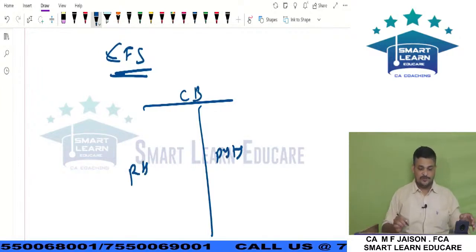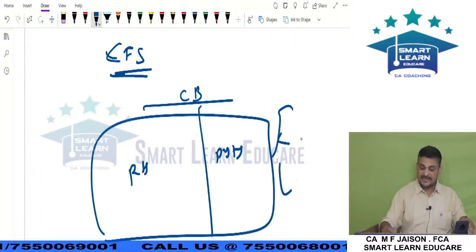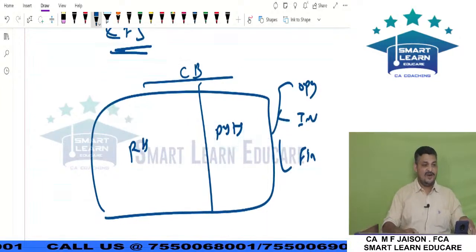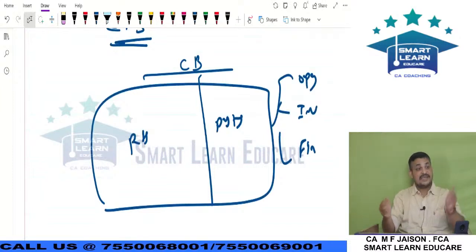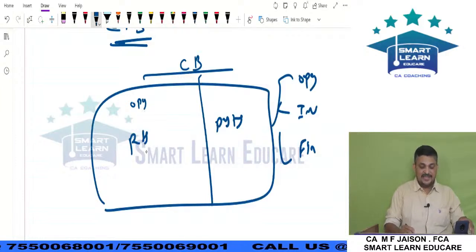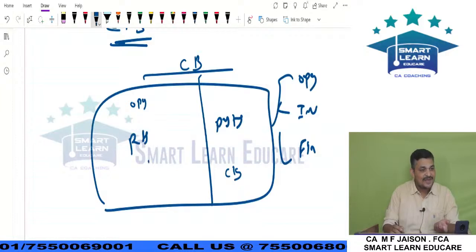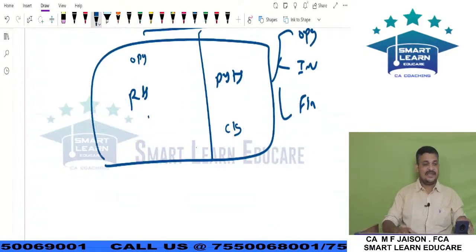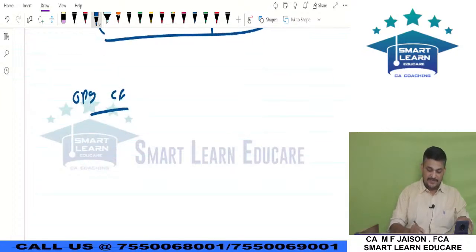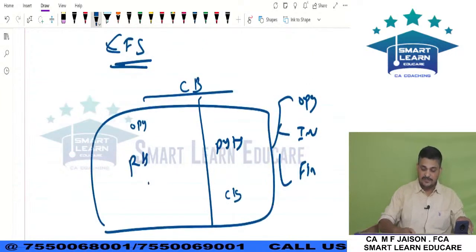What we are going to do is group all these receipts and payments into 3 categories: operating cash flow, investing cash flow, financing cash flow, and we present it as a vertical statement. Very simple. In the T-shaped format, opening balance plus receipts minus payments gives you the closing balance. This normal cash book presentation we present as a vertical statement called operating cash flow, investing cash flow, financing cash flow.